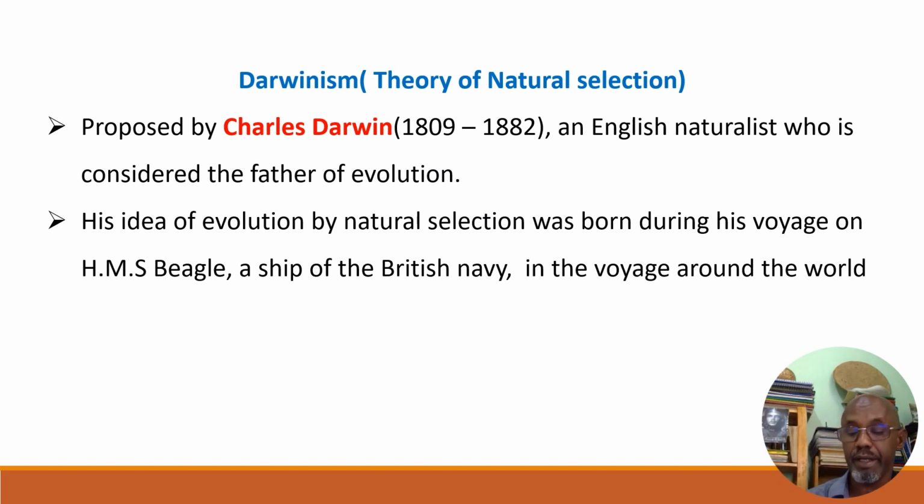the British Empire. Therefore, during that time, with HMS Beagle, that ship owned by the British Navy, one naturalist was selected to go around the world with this ship for oceanographic and biological research and investigation.